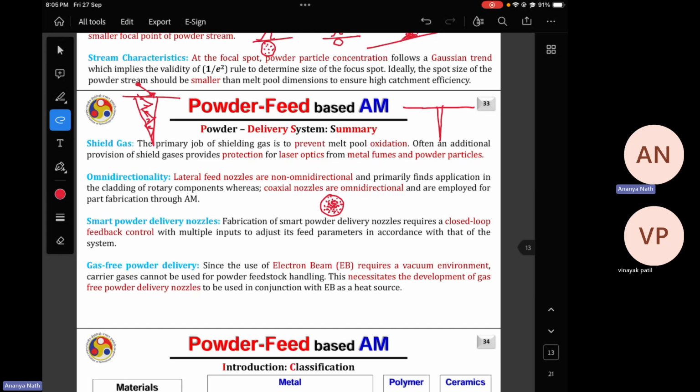Then, to make the deposition process omnidirectional, one thing is you always go for the coaxial arrangement of the laser and powder stream.